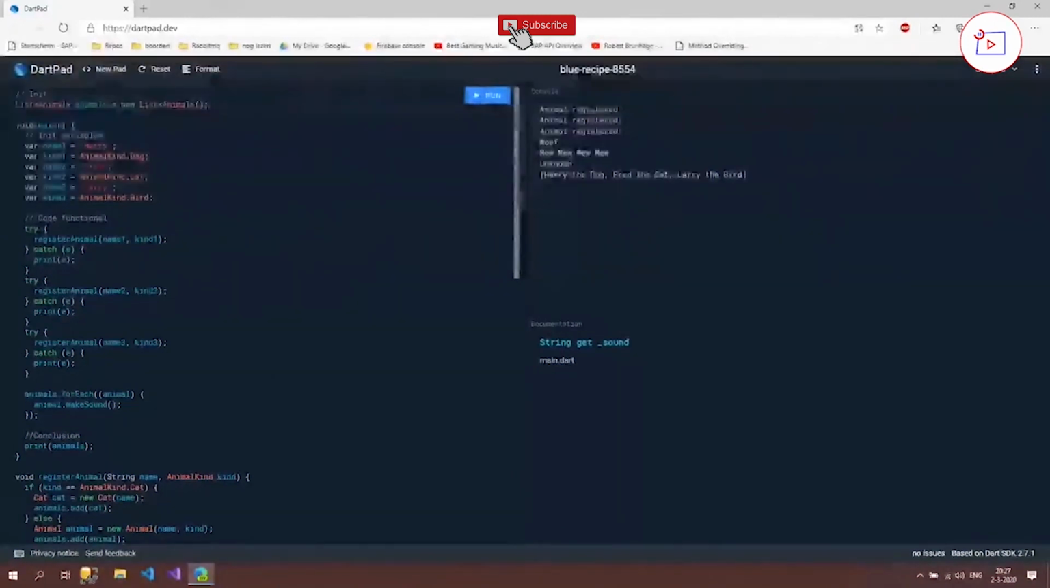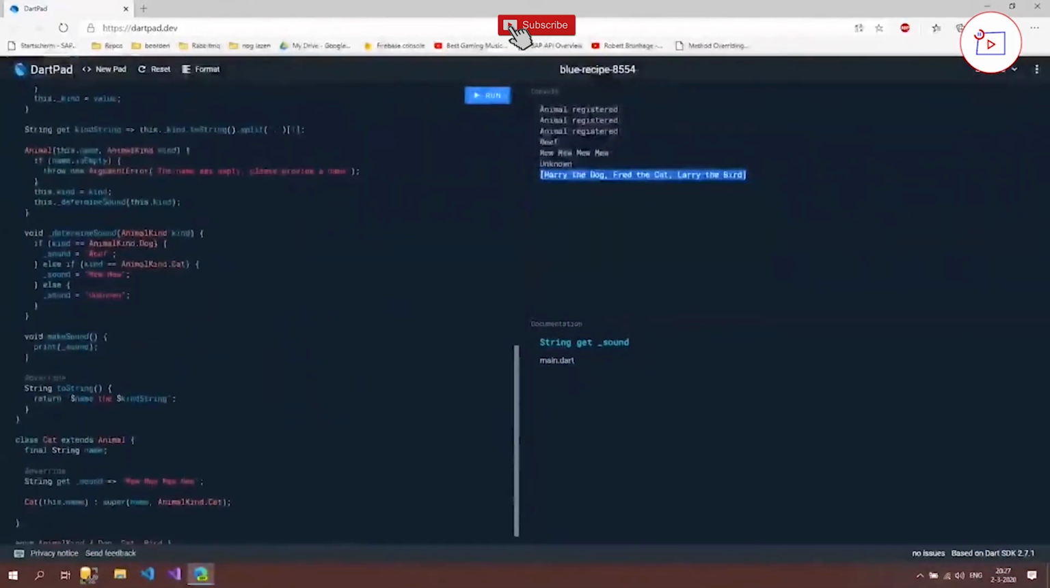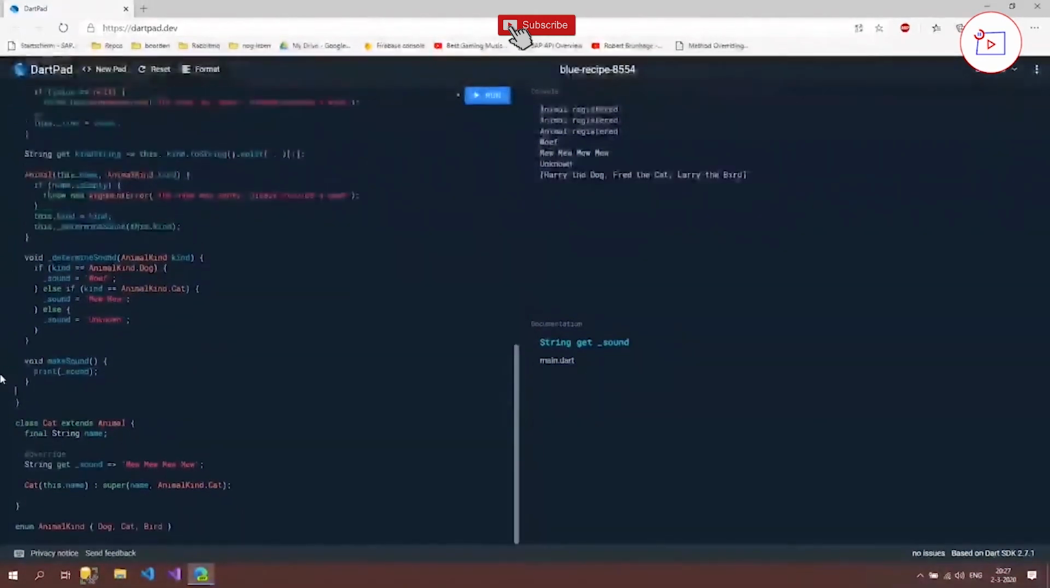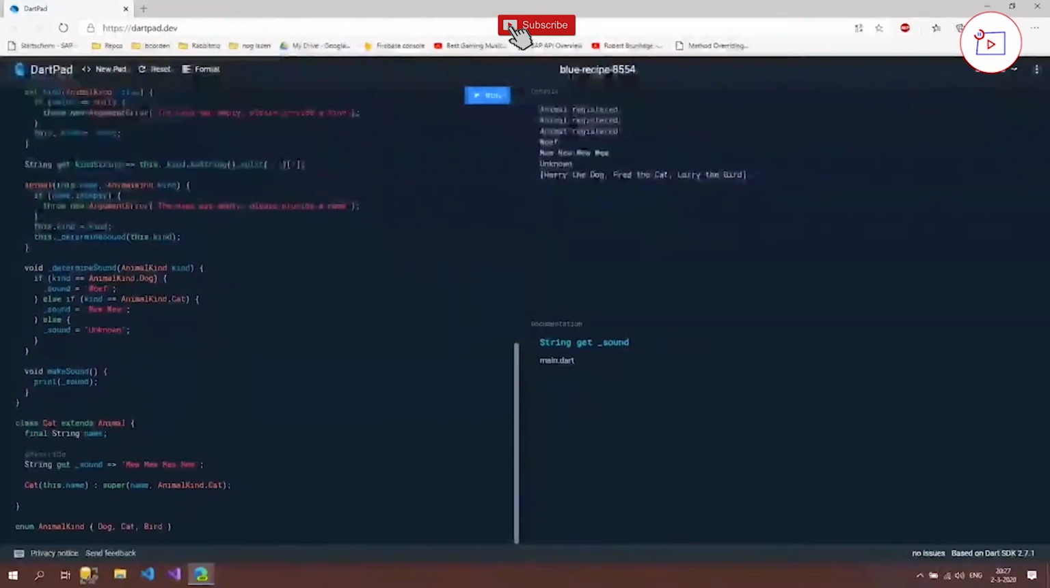Actually, the last thing that I want to do is, as you can see, it is still saying Harry the dog, Fred the cat, and Larry the bird, and that's because of our toString method. But if I now delete this, then it's going to show which class it is, so instance of animal and stuff like that. And as we expect, probably, this is going to be instance of animal, this is going to be instance of animal, but this is going to be instance of cat. So let's run this and confirm it. And as you can see, it's instance of cat.